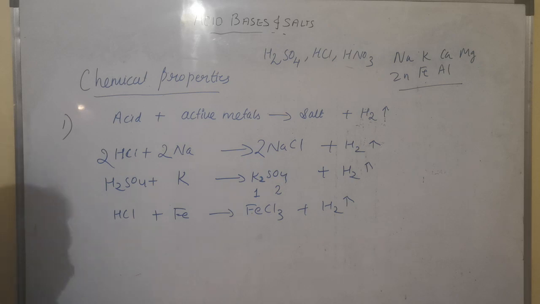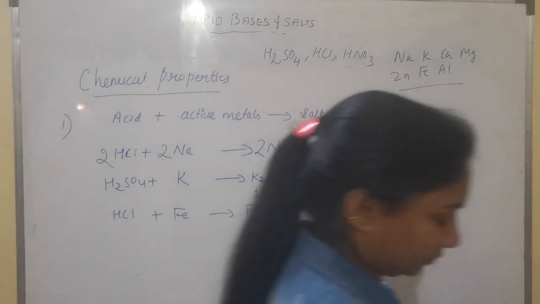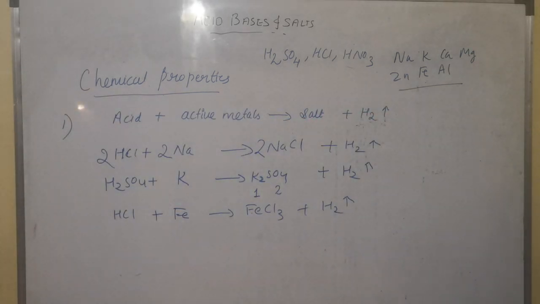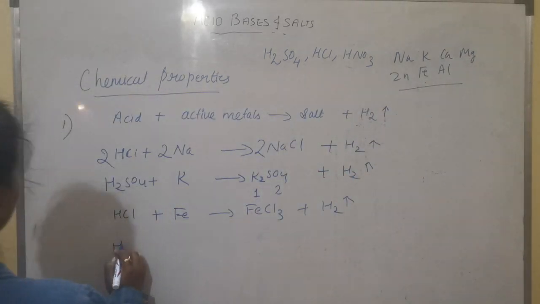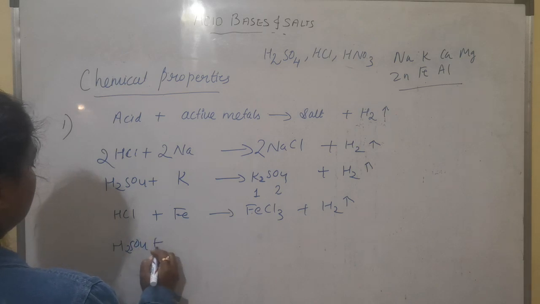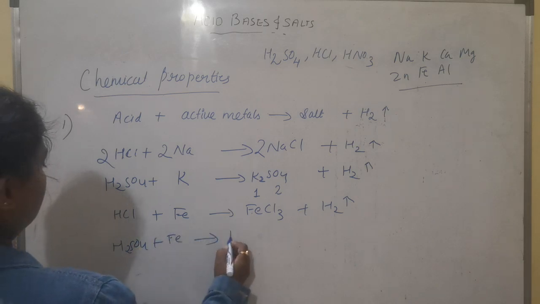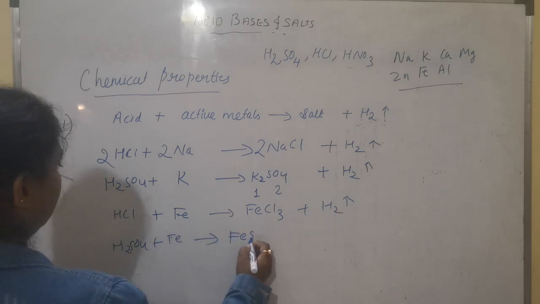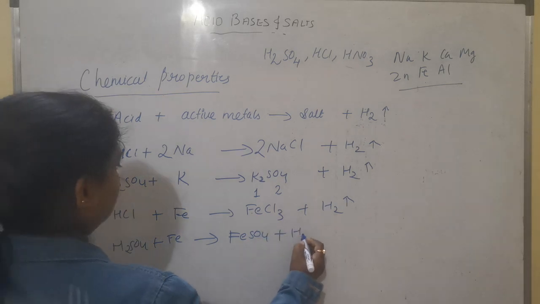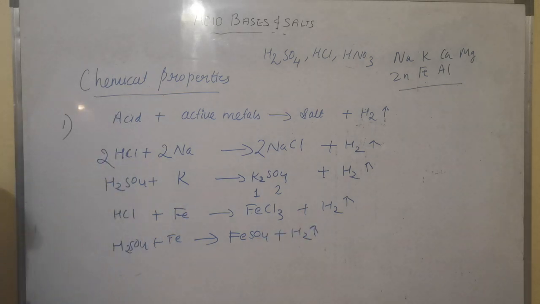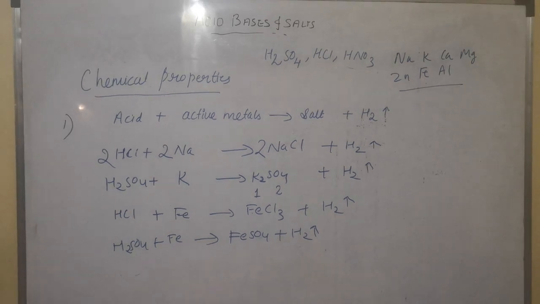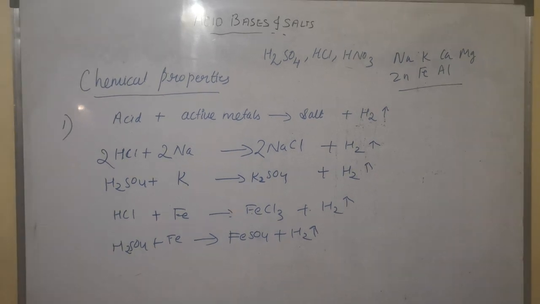Next, react this iron with H2SO4. We'll get FeSO4 plus H2. You have to balance these equations.